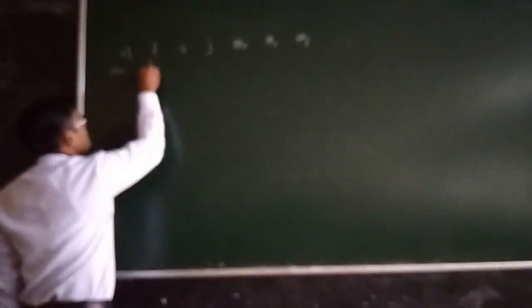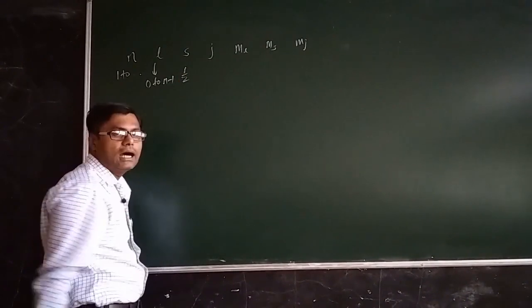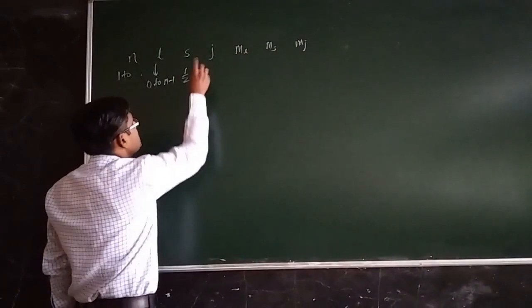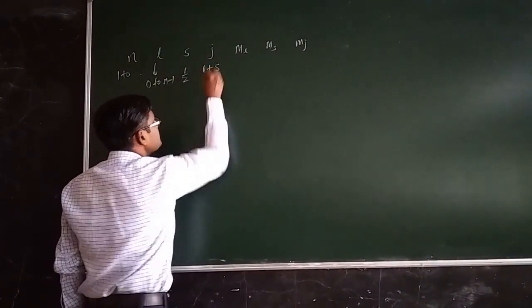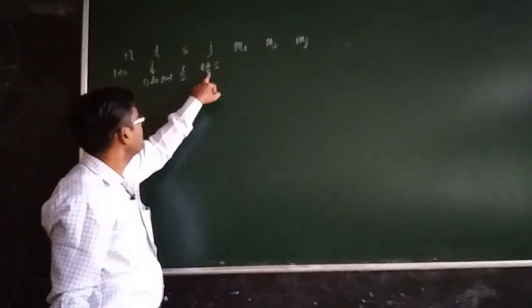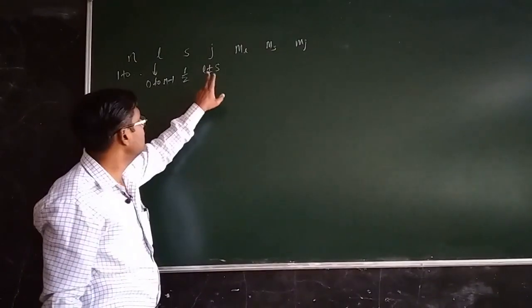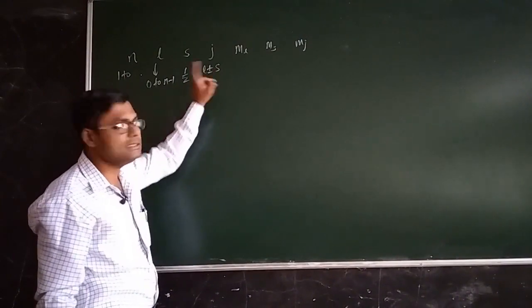What are the allowed values of these quantum numbers? The allowed value for n ranges from 1 to infinity: 1, 2, 3, 4, 5, 6, etc. The allowed values for L are 0 to n minus 1. The allowed value for S is only one, that is, half. The allowed values for J are L plus or minus S. When L and S are parallel, we take L plus S, and when they are anti-parallel, we take L minus S.